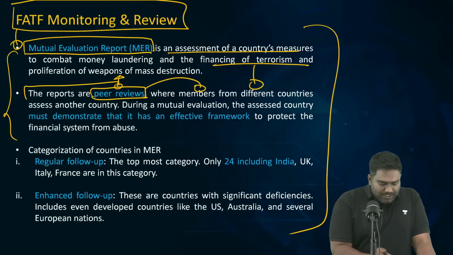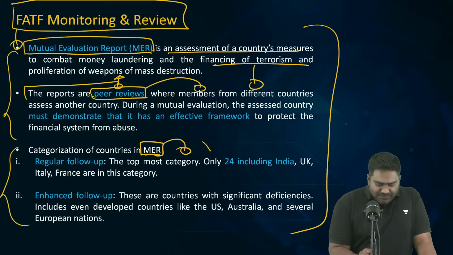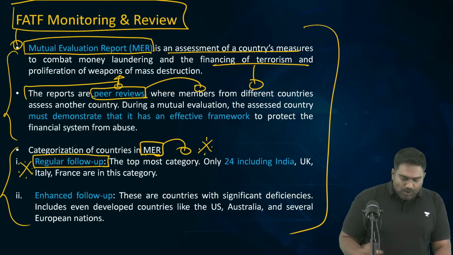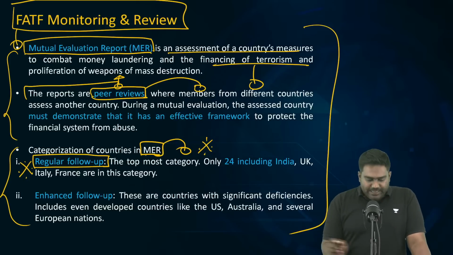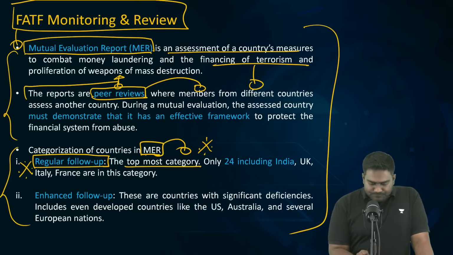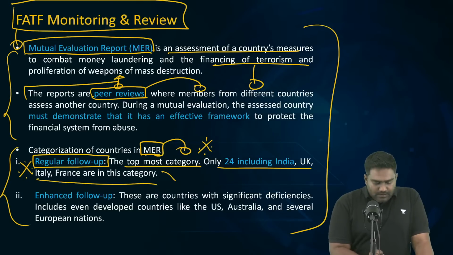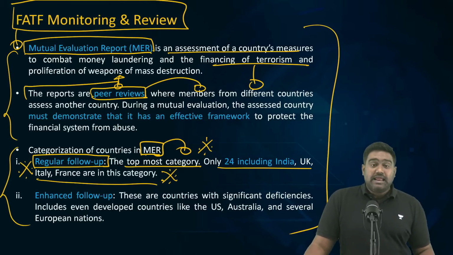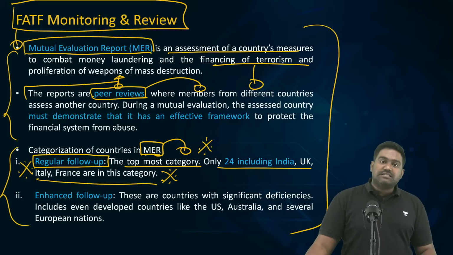Those countries which are matching up to FATF standards, right? They can be placed under the regular follow up category. A country in the regular follow up category basically would have implemented the FATF standards to the best possible extent. And India has found a place in this list.